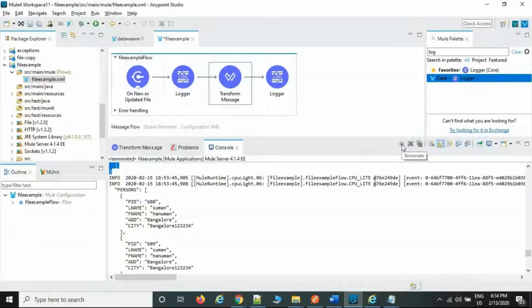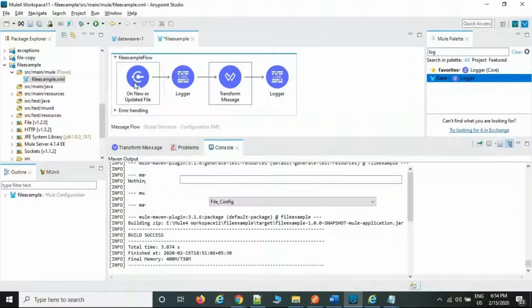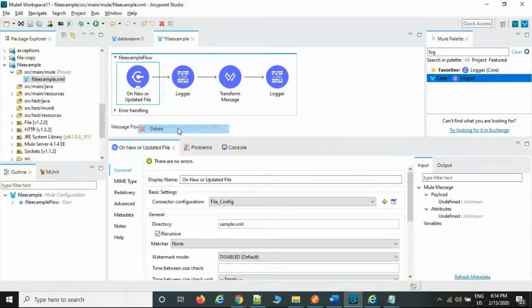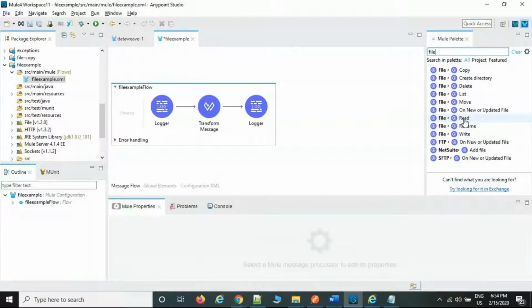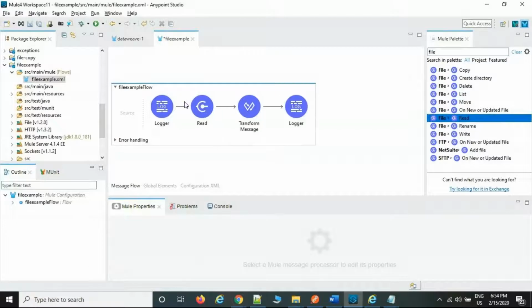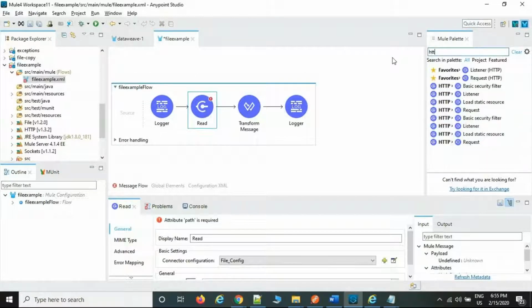Okay. Now the same format. Currently we are reading the file from the source place. This is nothing but a source place. But there is another palette, the read. One more file palette, there is a read. This is not in the source place. Example, this is in the middle of the flow. You can read the file from the middle of the flow, and for example, you can put the HTTP request here.